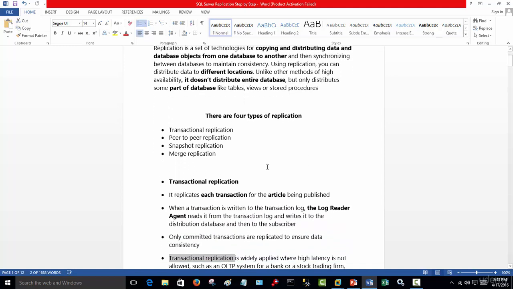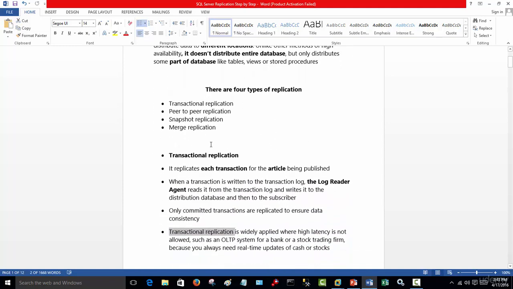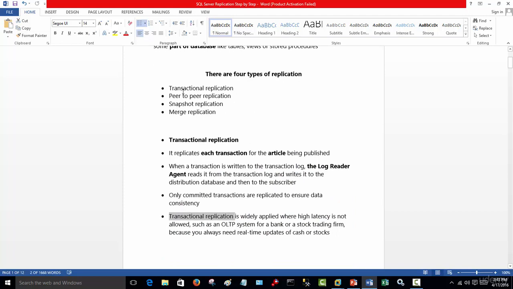Now, there are 4 types of replication. They are transactional replication, peer-to-peer replication, snapshot replication, and merge. And the ones I'm going to give you a demonstration of are the first 2, transactional replication and peer-to-peer replication. And by the time I've finished those 2 demonstrations, you'll have a clear understanding of what snapshot replication and merge replication are. So let's continue.